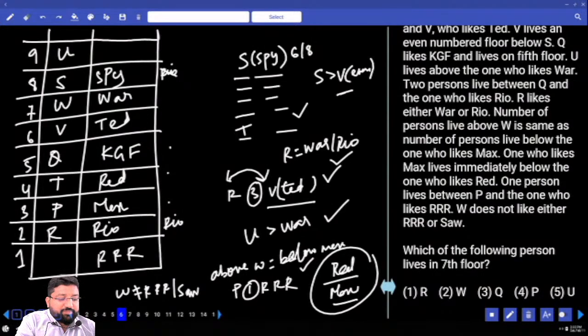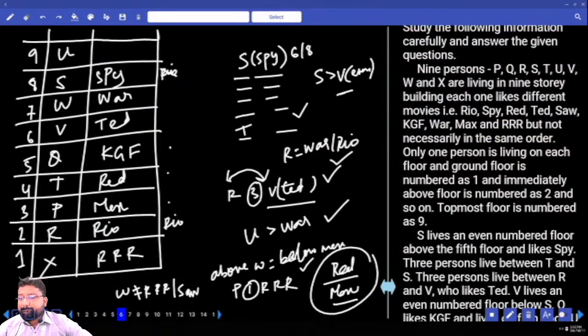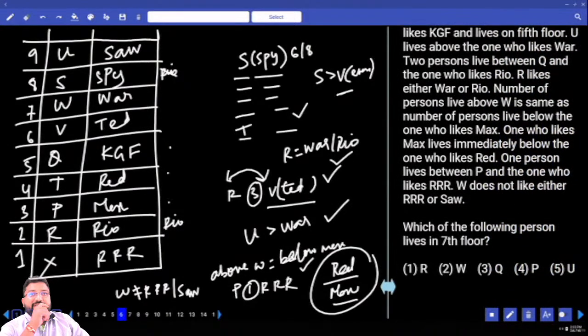One person left out. P, Q, R, S, T, U, V, W, X. I told you in alphabetical order from P to X. One movie is missing. What is that movie? Can you please tell me? Saw. Saw is for you. Clear? Write down all the possibilities clearly, neatly, and then go for one after the other. That's it. This is how you try to solve.